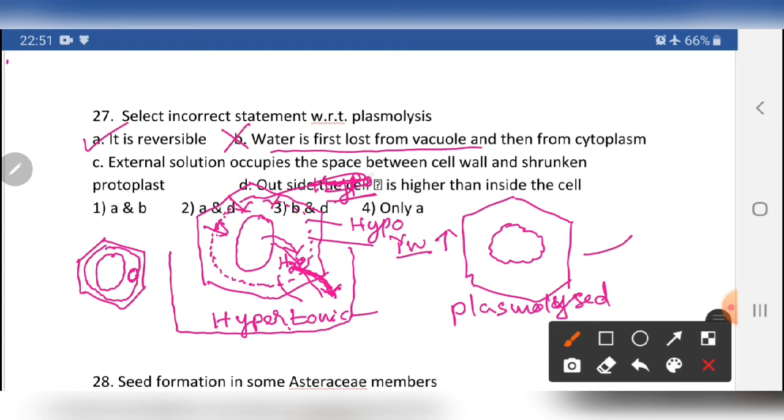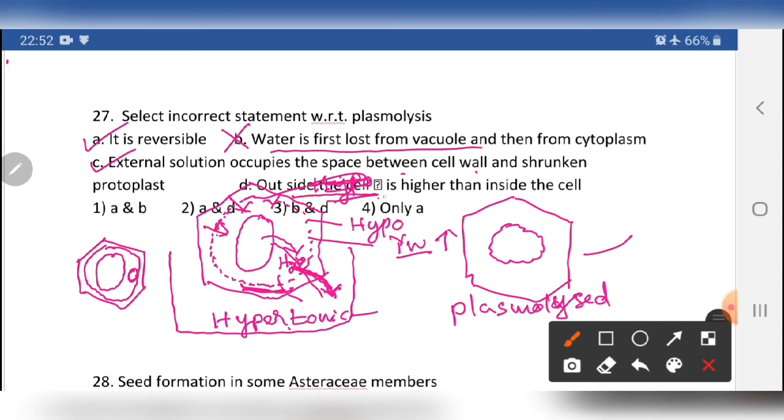External solution occupies the space between the cell wall and shrunken protoplast. So this is an incorrect statement. External solution occupies the space between the cell wall and shrunken protoplast here. Yes, right statement. But what about outside the cell, it occupied the complete place.